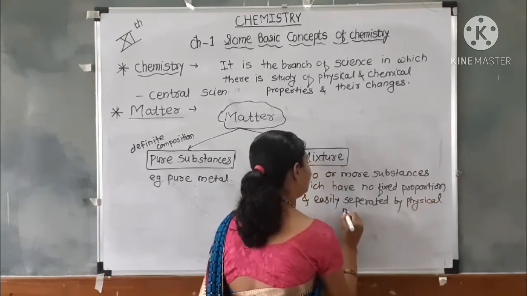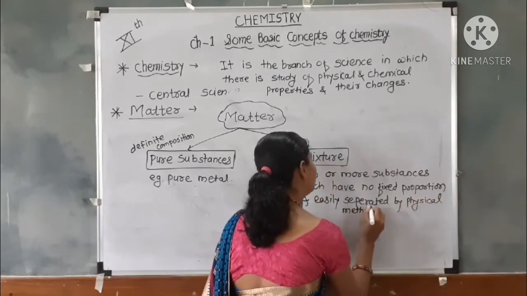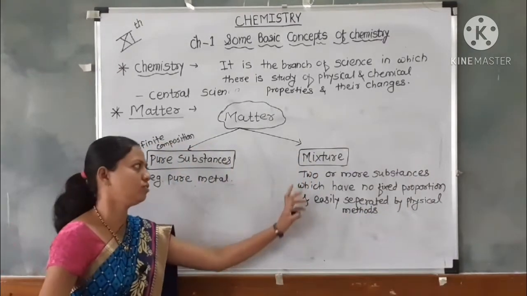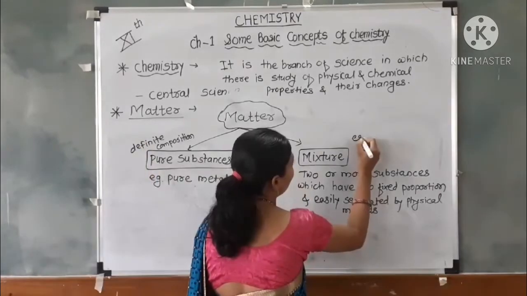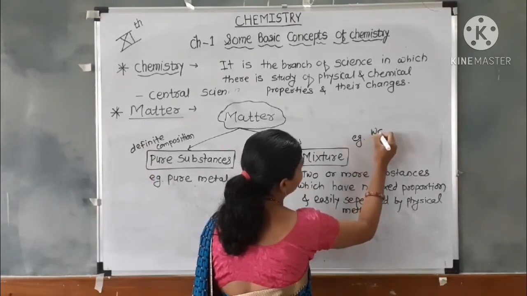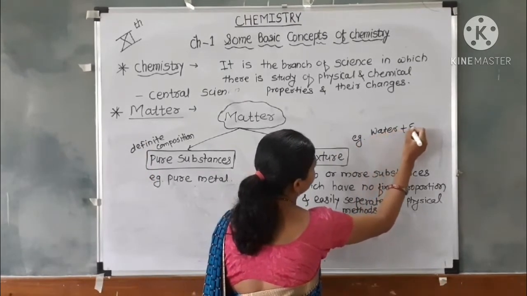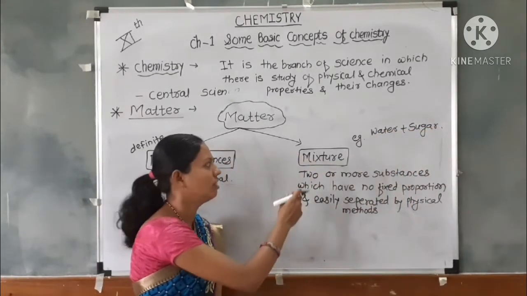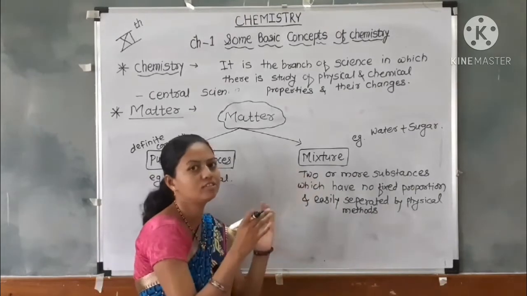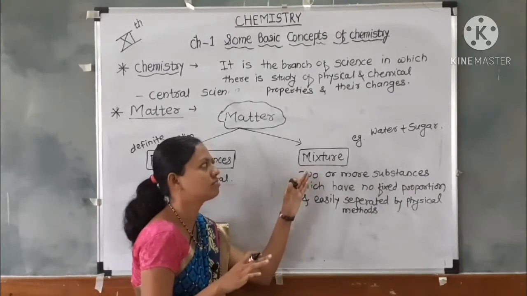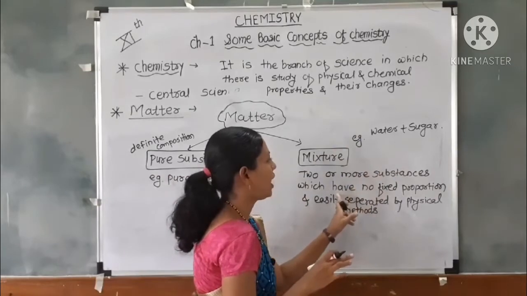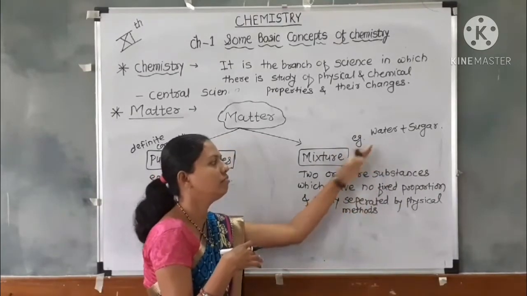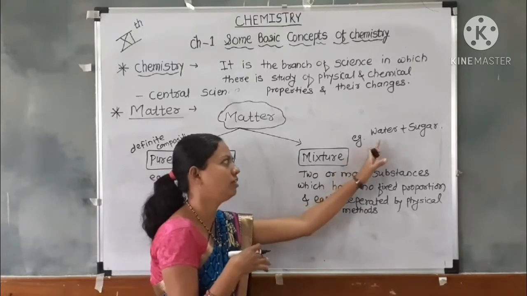For example, water plus sugar: if we add sugar or glucose to water, there is a mixture, a solution of two substances with no fixed proportion.